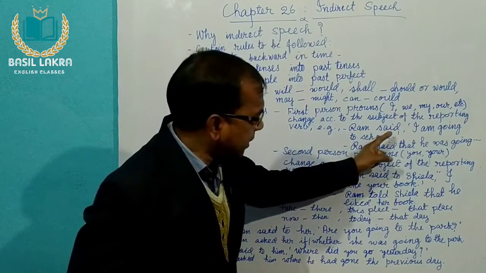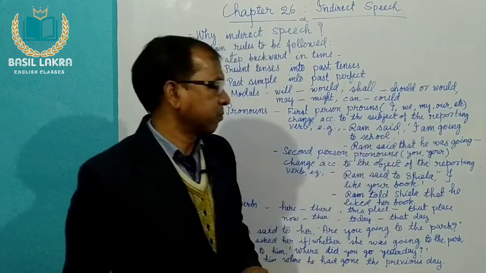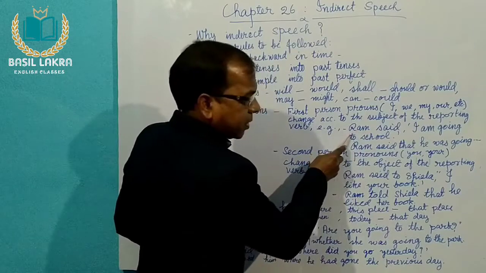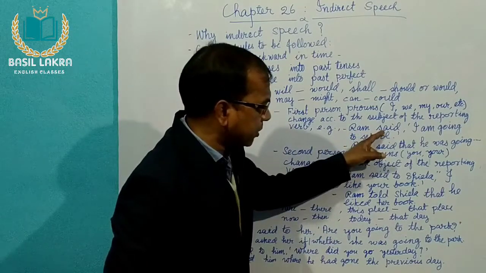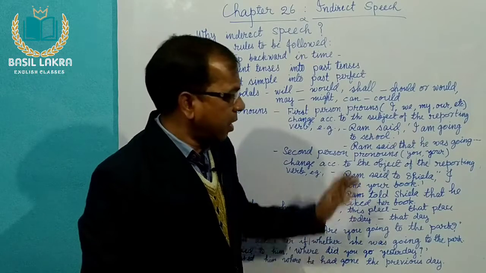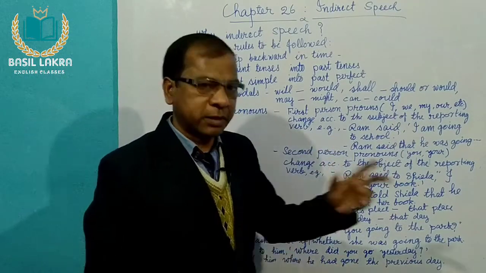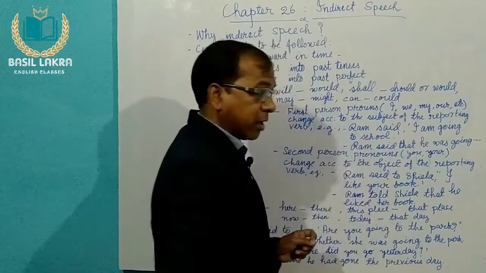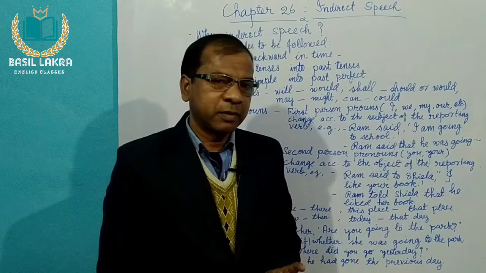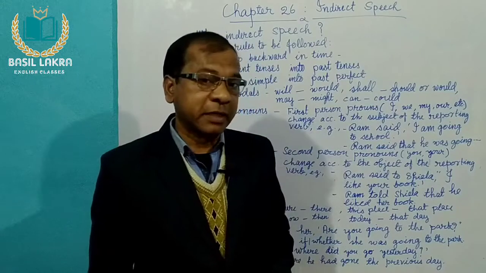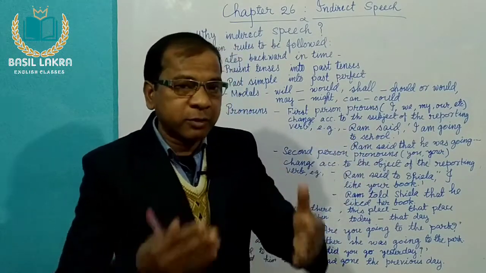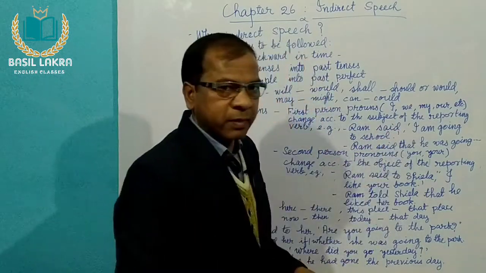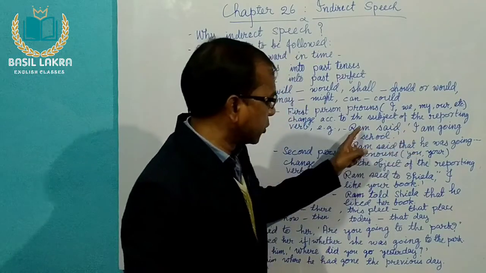For example, Ram said, I am going to school. Now this I has been used by Ram. And Ram is the subject of the reporting verb said. Now, when we report it to some other person, we have to change I into Ram. Why? Because Ram is not here now. It is we who are speaking about Ram. It is I who am trying to tell you what Ram said to me. And that's why I cannot use now I. I have to change this one into Ram.